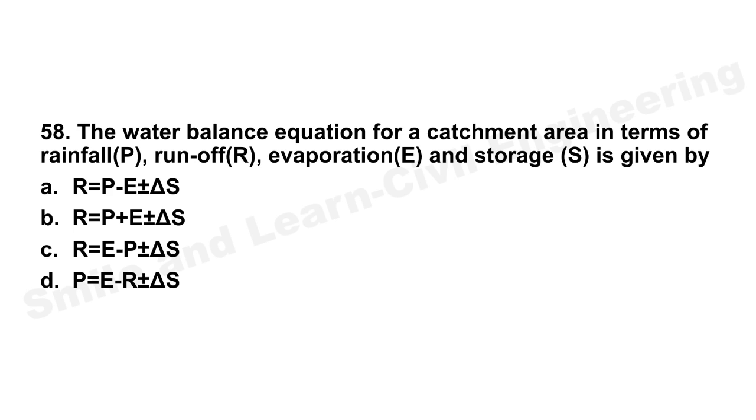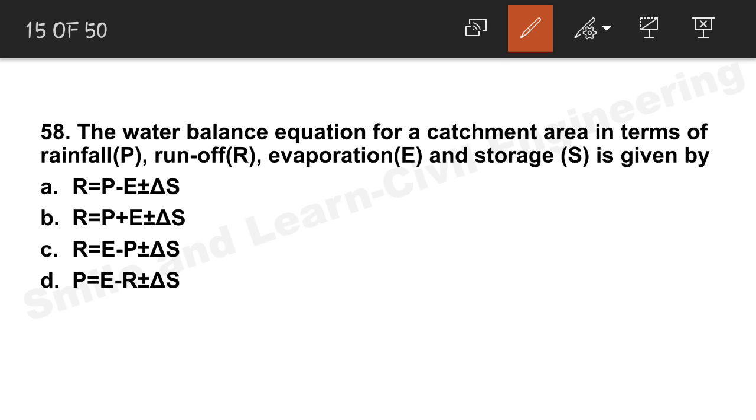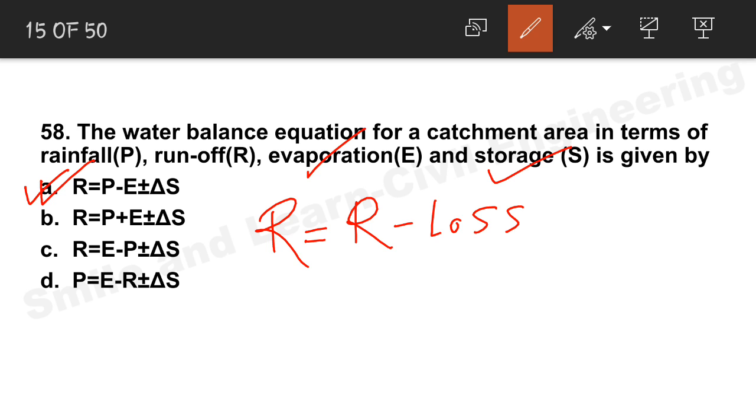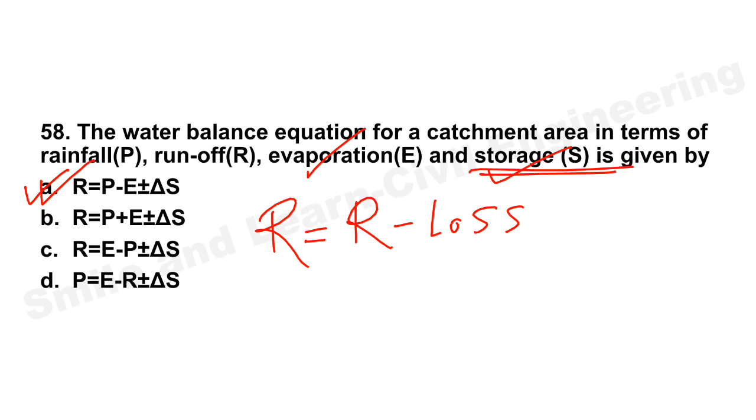Let's move on to the next question, question number 58. The water balance equation for a catchment area in terms of rainfall P, runoff R, evaporation E, and storage S is given by: we all know that runoff is equal to rainfall minus loss. Here the losses are evaporation and storage. Therefore the correct answer will be option A, P minus E plus or minus delta S, that is storage. Storage can increase or it can decrease, and accordingly we will use the sign. So option A is the correct answer.